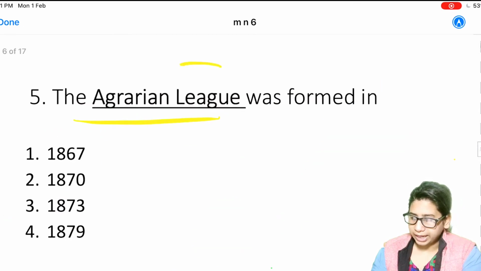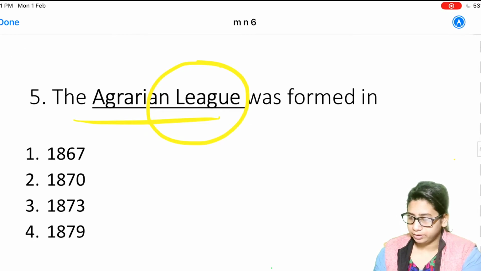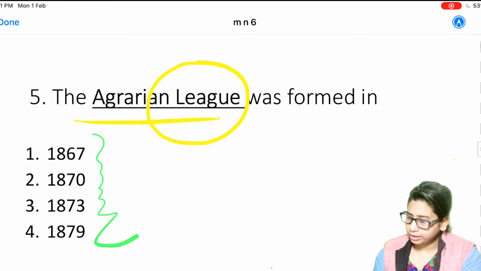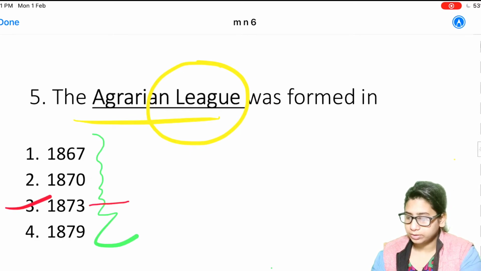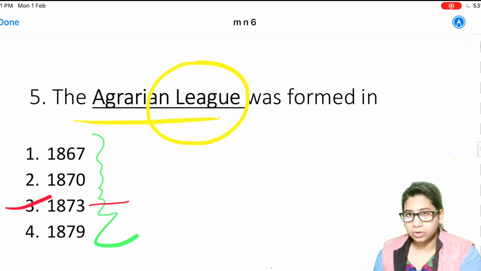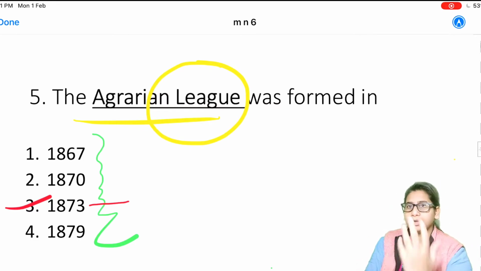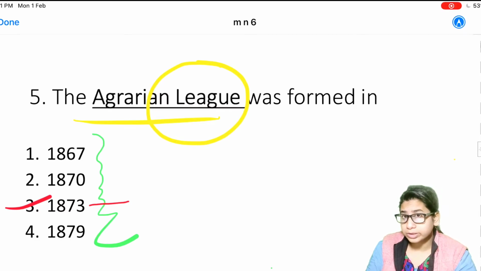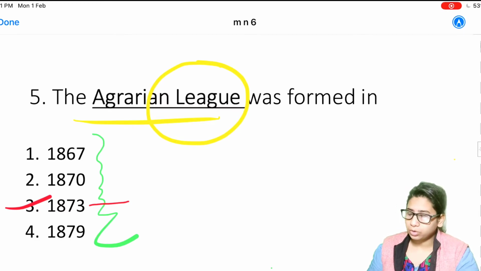Next question is, the Agrarian League was formed in the year. Options are 1867, 70, 73 and 79. This league was formed in the year 1873 and its objective was to collect funds, which were used to fight cases against Zamindars in court. One very important thing occurred after the 1857 rebellion: the peasants and Zamindars started believing in the court system very much. They started going to court and filing cases.